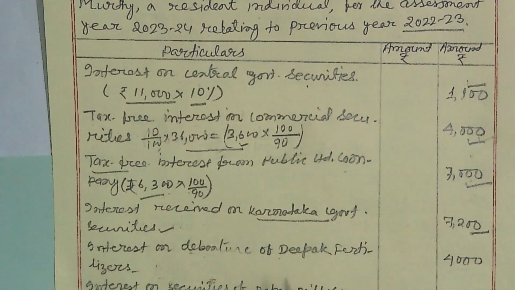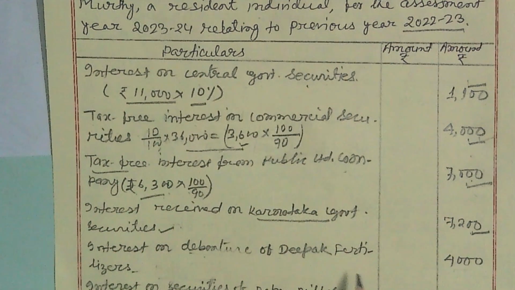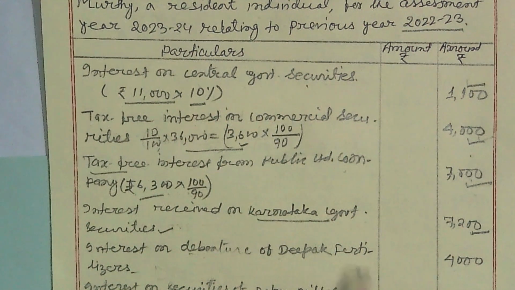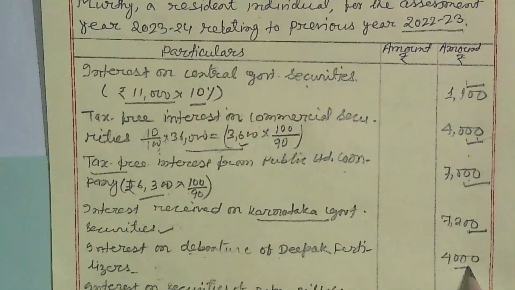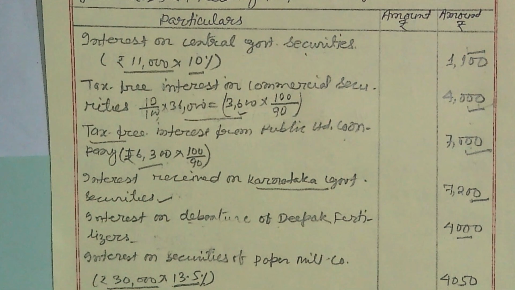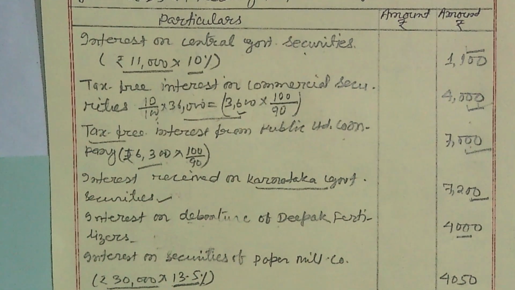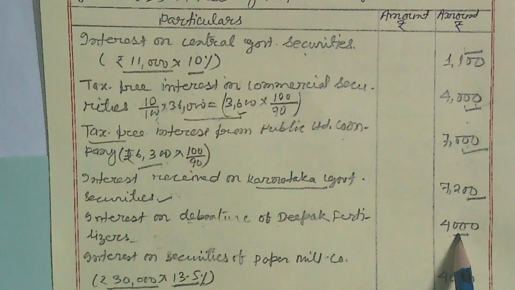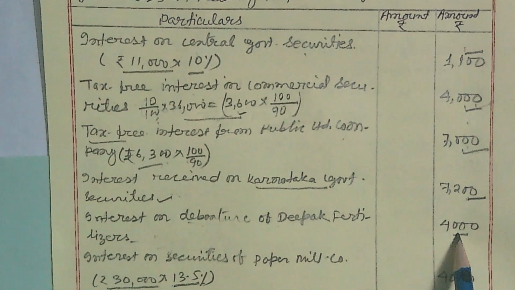And interest on debenture of Deepak Fertilizer, given in the questions. The amount is 4,000, which is less than 5,000, and it is listed, and we assume that this amount is paid by account payee cheque, and then no TDS is applicable if the amount of interest received is up to 5,000.